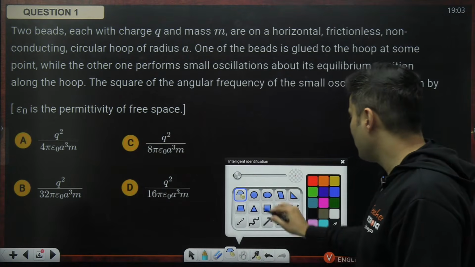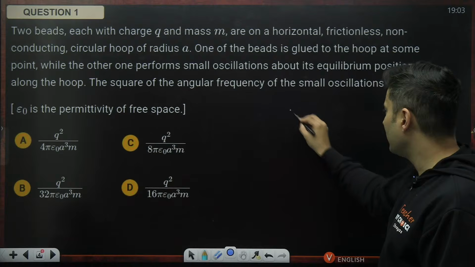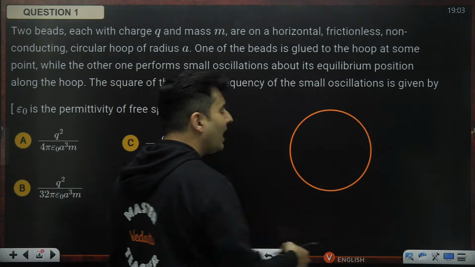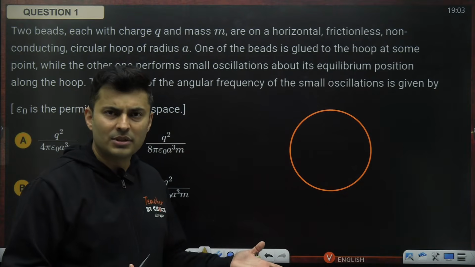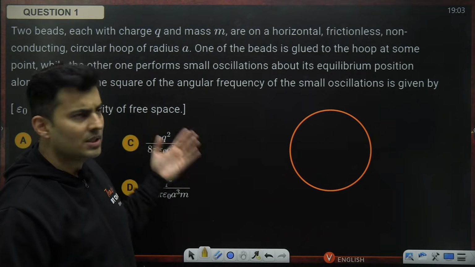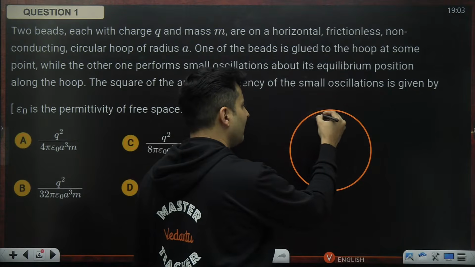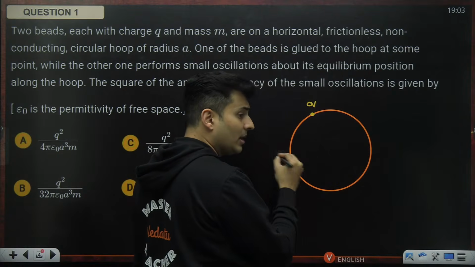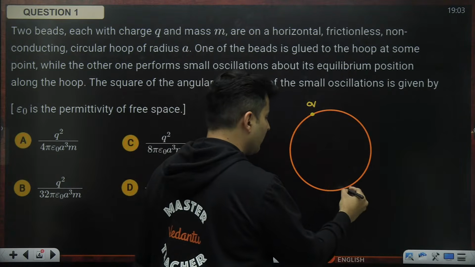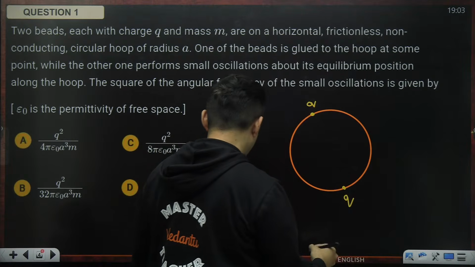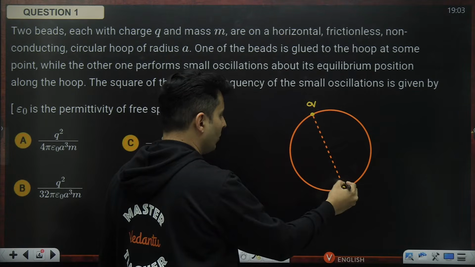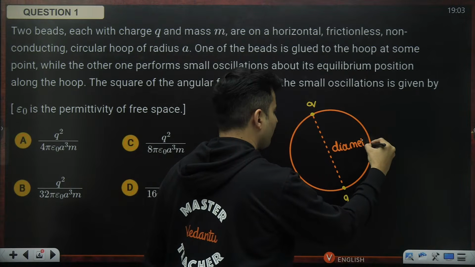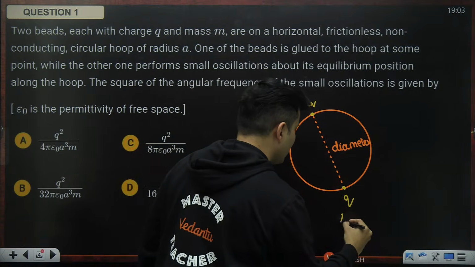Okay, let's first understand what really is happening. If this is your hoop, and you have two charges, where would they be ideally? Neglect gravitational force, and there is no friction at all. If one charge is over here, the other charge will try to run as far as possible because the charges are identical. Due to the repulsion, the other charge will obviously be at the diametrically opposite point. This would be a diameter, and this would be the equilibrium position.